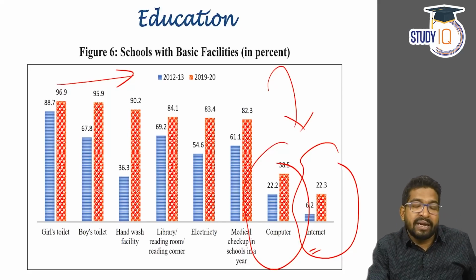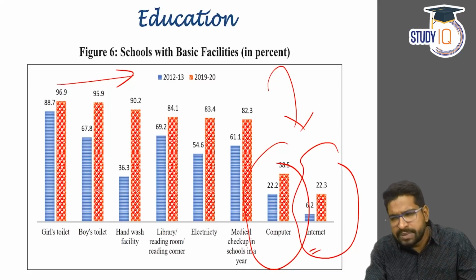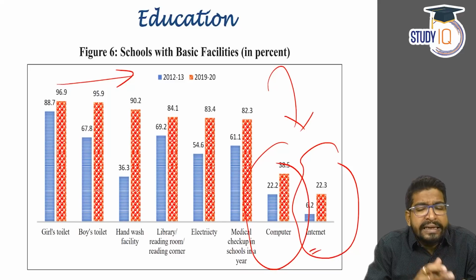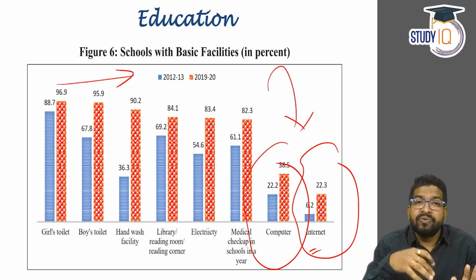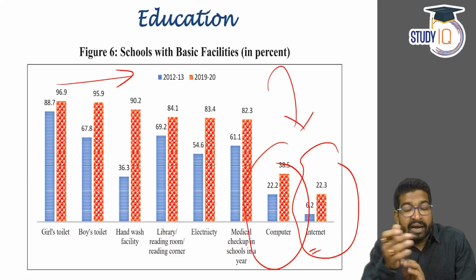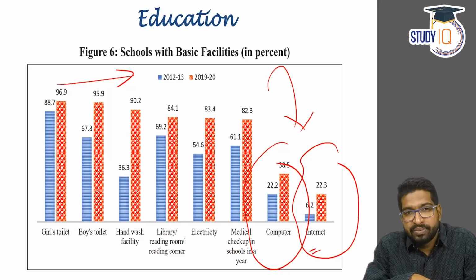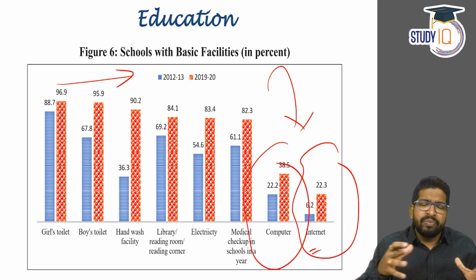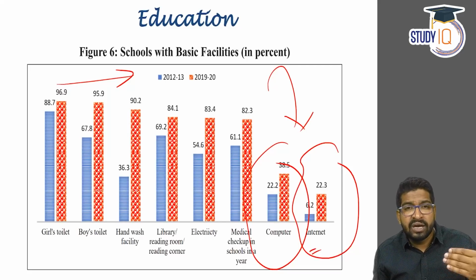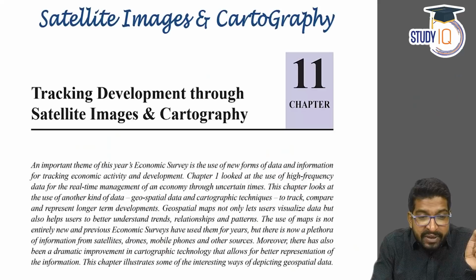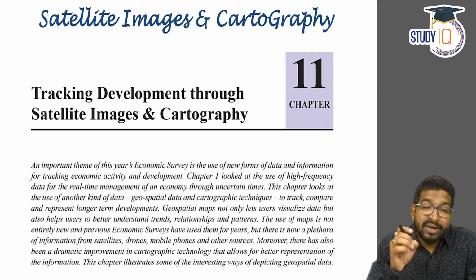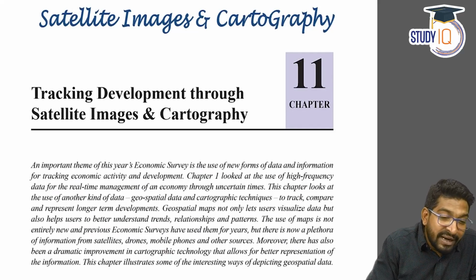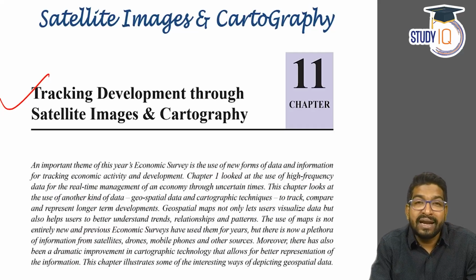So what can we expect under education? Already many schemes have come up for digital education, for promotion of e-learning, etc. This trend is going to continue in the budget again, where there will be more and more focus on e-learning. We might anticipate this in the upcoming budget. Right? So various sectors and industries have been covered. And the last chapter of this particular economic survey is satellite images and cartography. A special chapter has been dedicated to tracking development through satellite images and cartography.